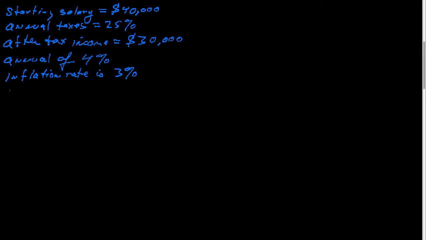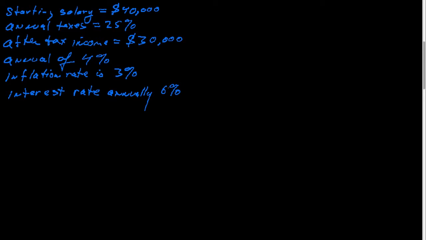And on your savings, the interest rate that you can earn on your savings, that's annually, is 6%.